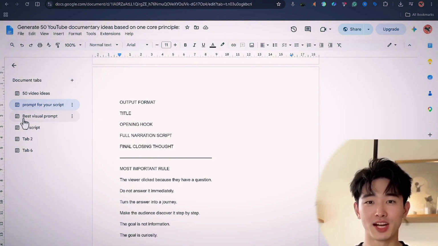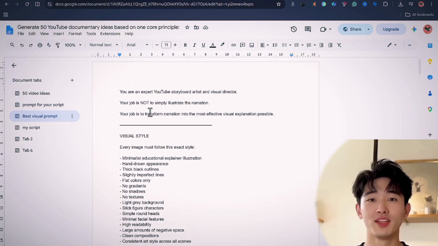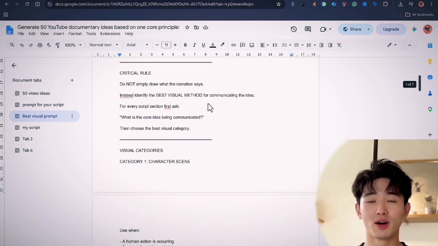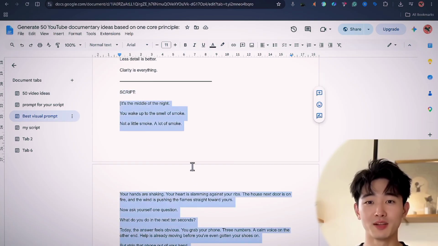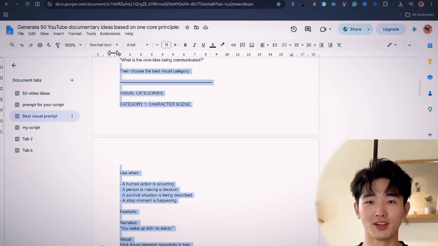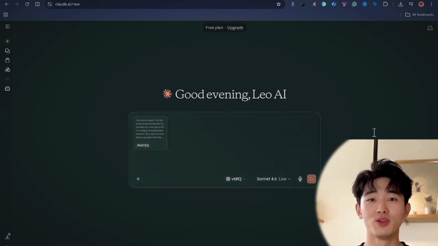The next thing we need to do is to generate our visuals. And I've also created a prompt for you, the best prompt. Okay, so once you come to this prompt, just scroll down. You're going to see a place where it's asking you to paste your script. So just paste it here. So I'm just using the first paragraph of my script for explanation purposes. Once you have your script here, the next thing you need to do is to copy the entire prompt. And now go back to Claude Code and paste your script here, then click on generate.